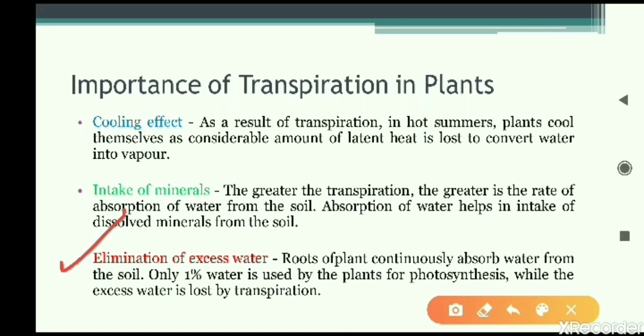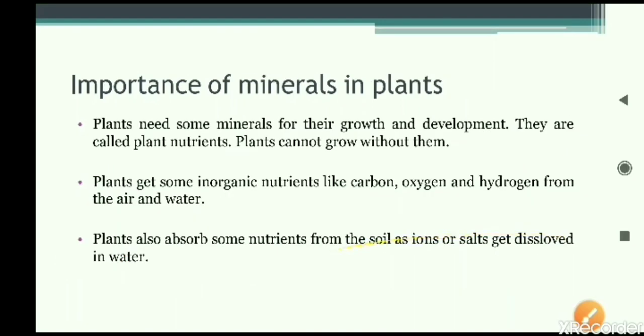Let us read here, only 1% of the total water, whatever water the plant is absorbing from the soil, of that total only 1% is used for photosynthesis. The remaining is useless for the plant body, and therefore it is regularly removed by the process of transpiration. That is the main importance of transpiration in plants.